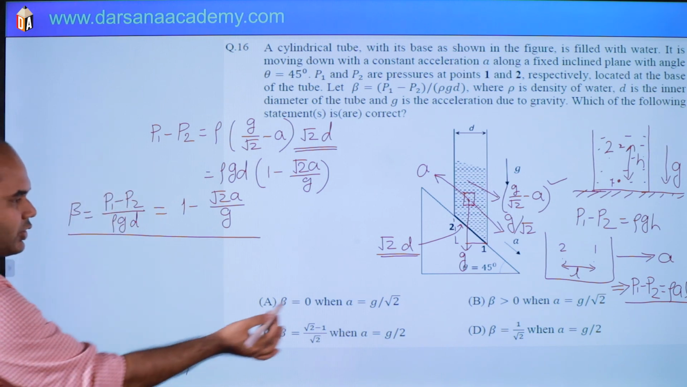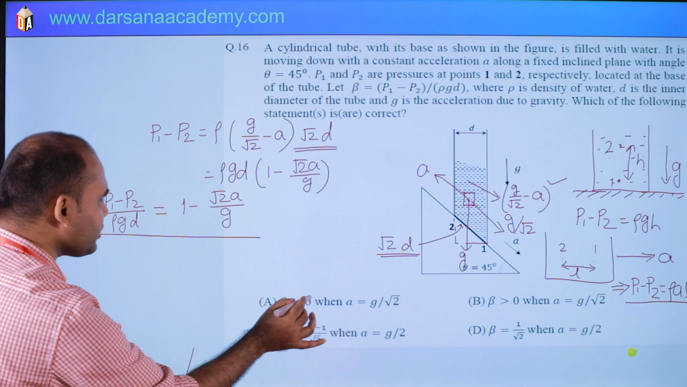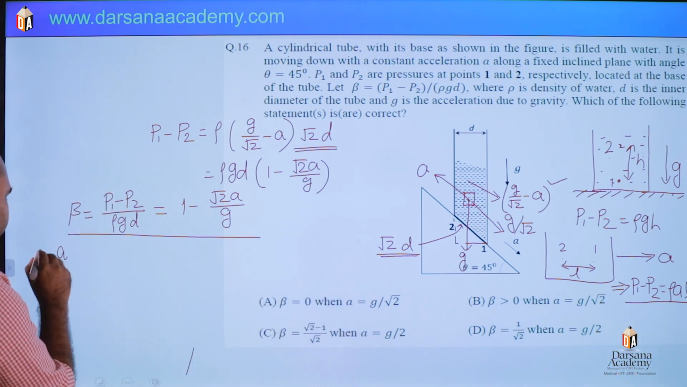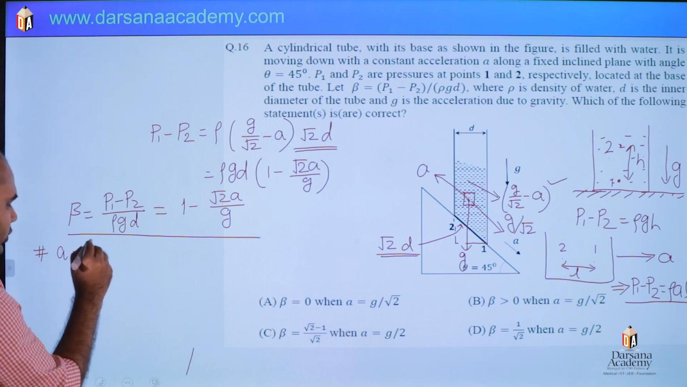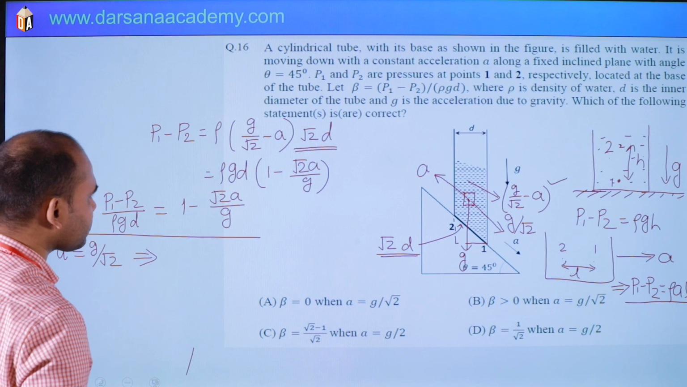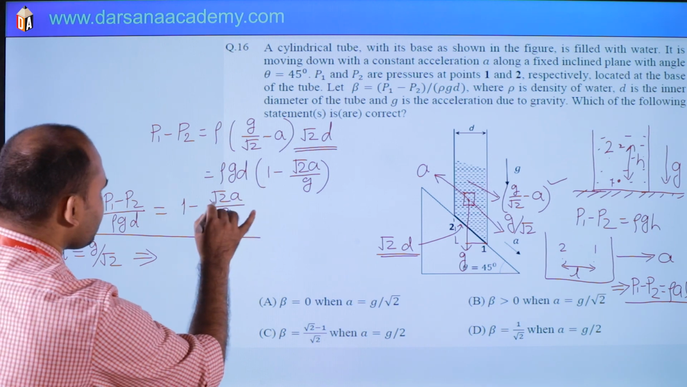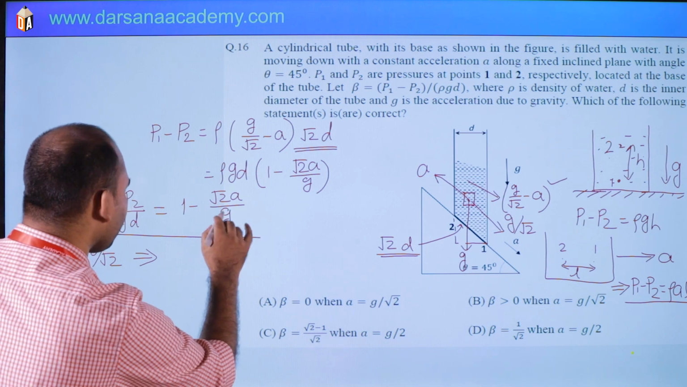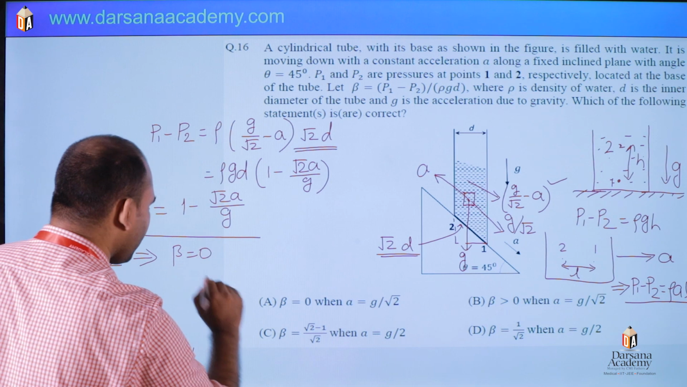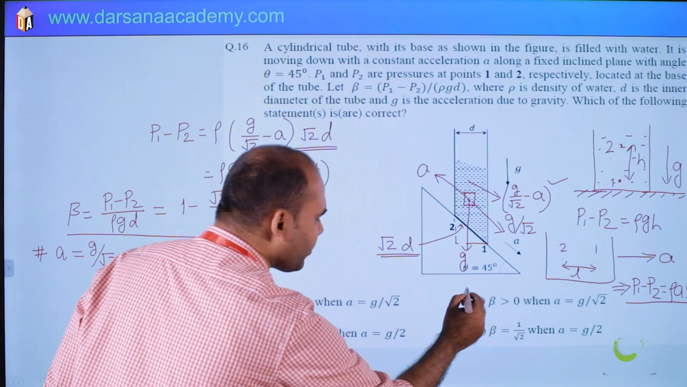So for different conditions of a, we have to find the value of beta. So first option, beta is 0 when a is g by root 2. When a is g by root 2, g by root 2 will be a, so this will be cancelled out, so beta will be 0. So this one is correct. If this one is correct, means what? This option will be wrong.